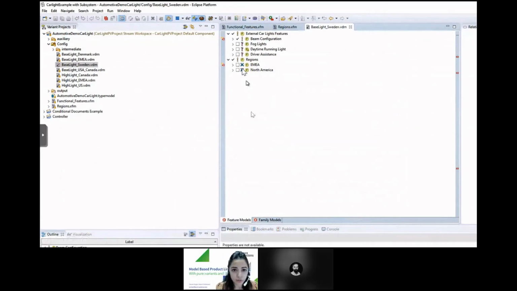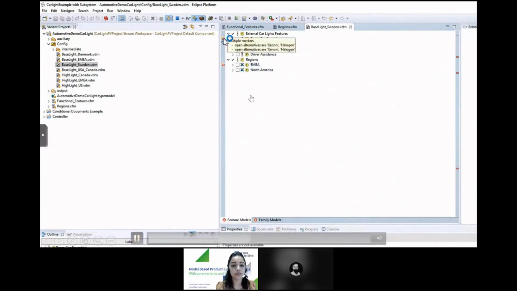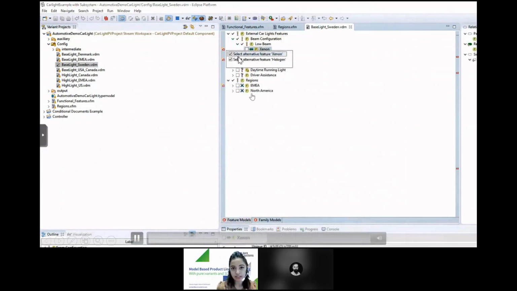If you notice, this feature model looks very similar to the feature model that you saw earlier, that is, the functional feature model. But at the same time, here we also see the features of the regions feature model. This way, we've created a variant which is called Baselight Sweden.